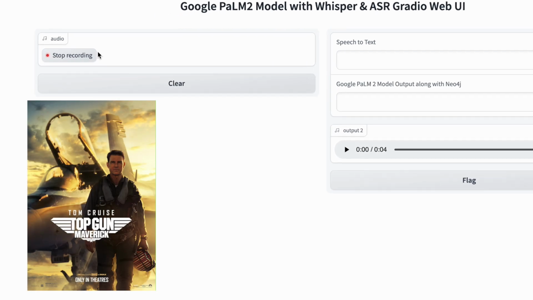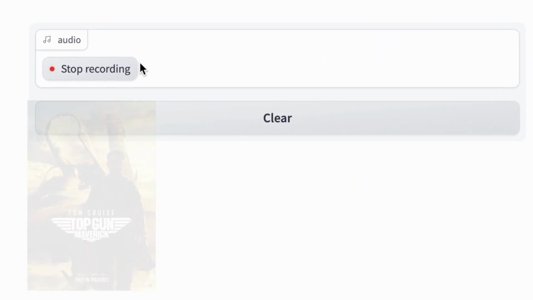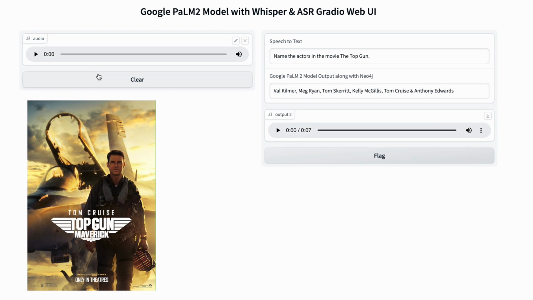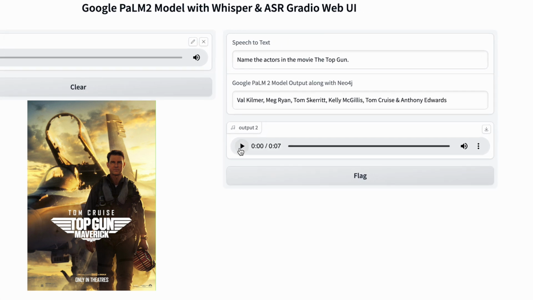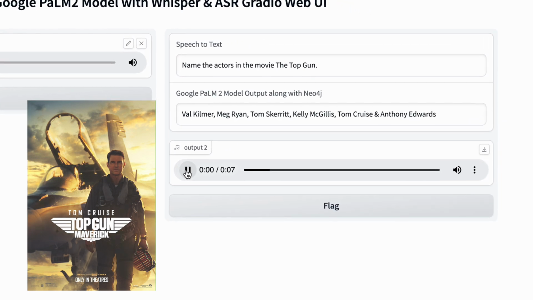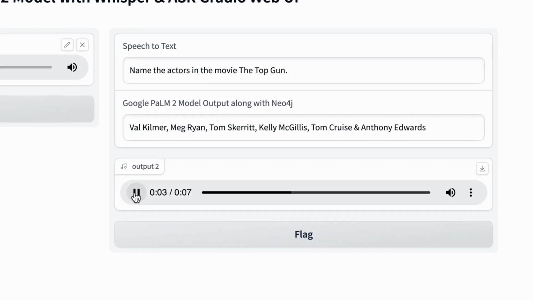Name the actors in the movie The Top Gun. Val Kilmer, Meg Ryan, Tom Skerritt, Kelly McGillis, Tom Cruise and Anthony Edwards.